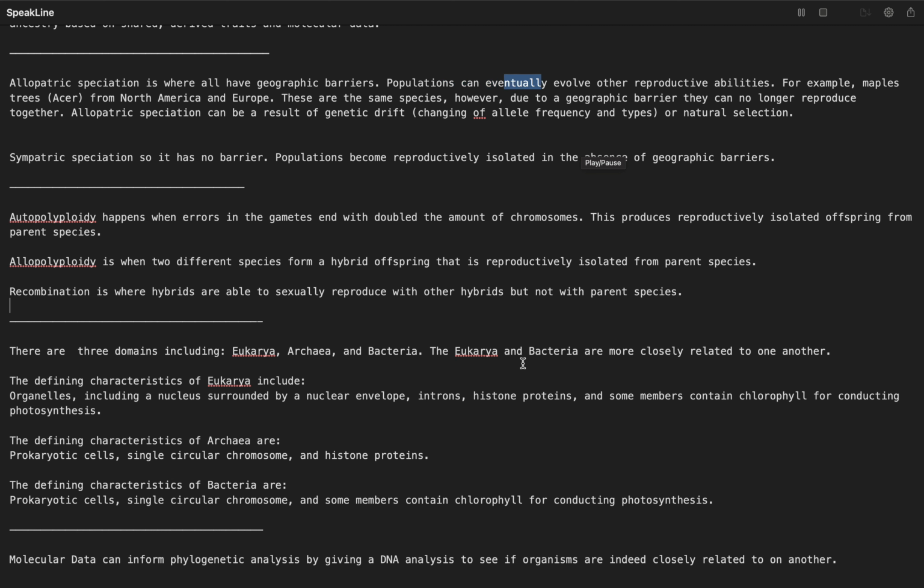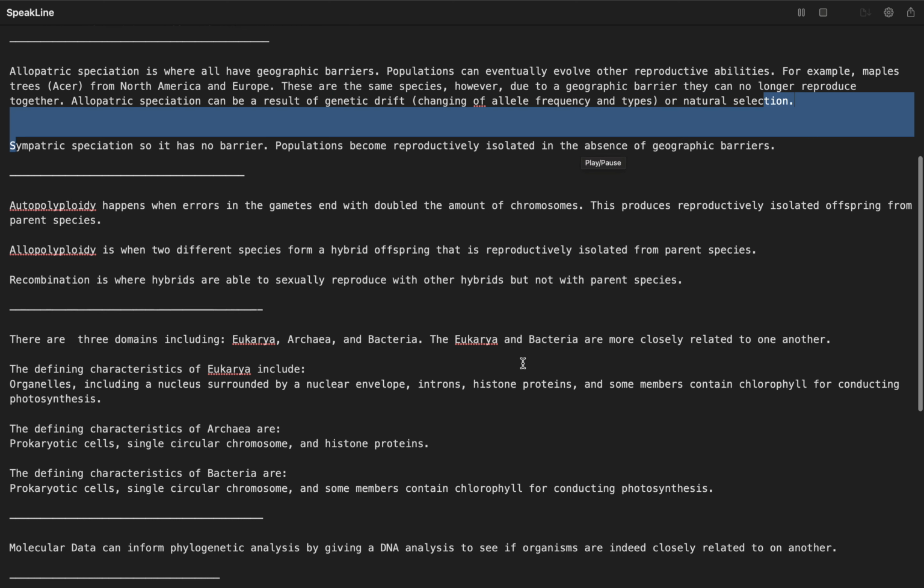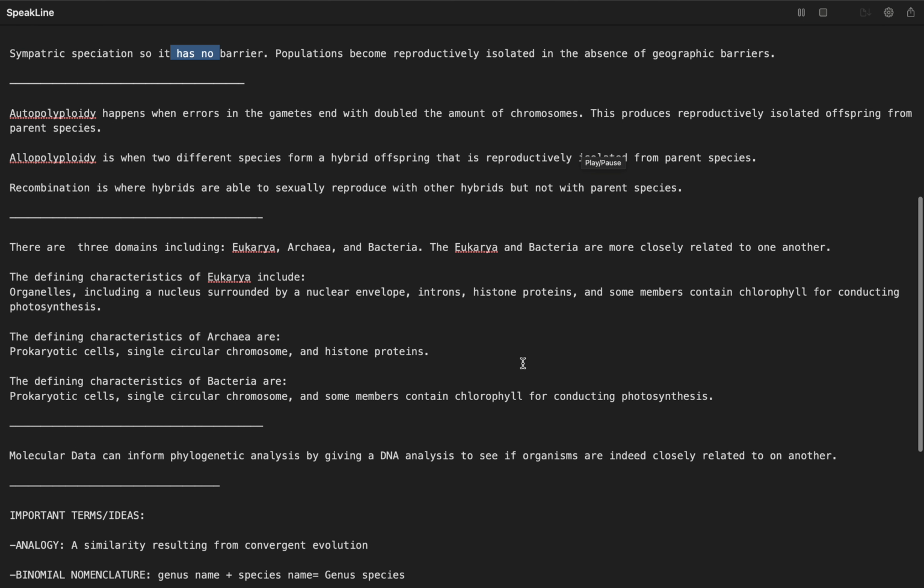Populations can eventually evolve reproductive isolation. For example, maple trees, Acer, from North America and Europe. These are the same species, however, due to a geographic barrier they can no longer reproduce together. Allopatric speciation can be a result of genetic drift, changing of allele frequency and types, or natural selection. Sympatric speciation has no barrier.